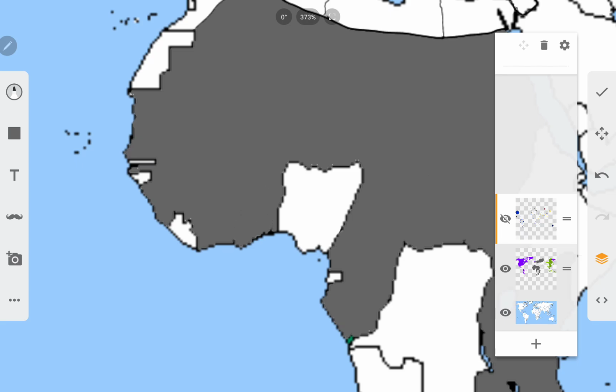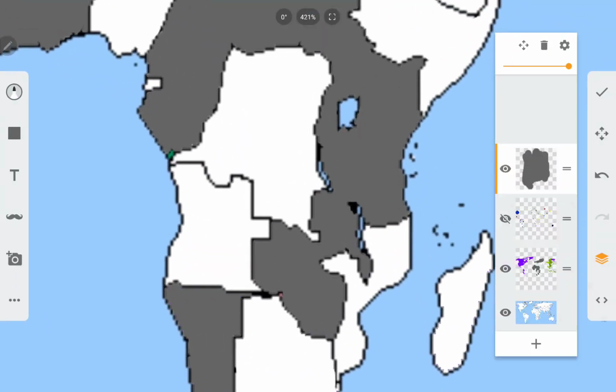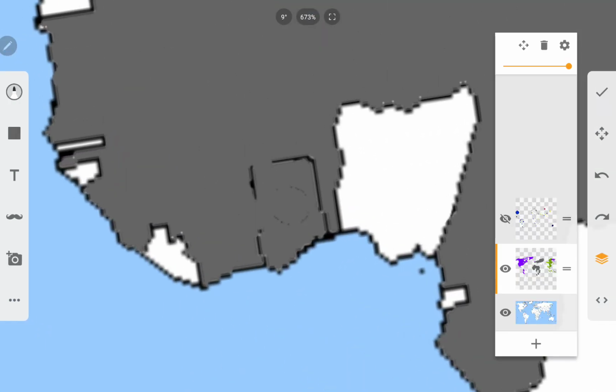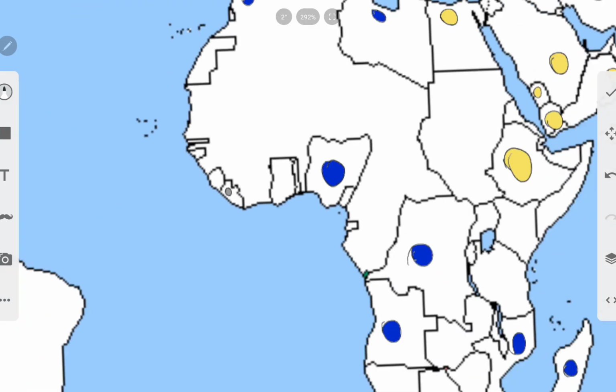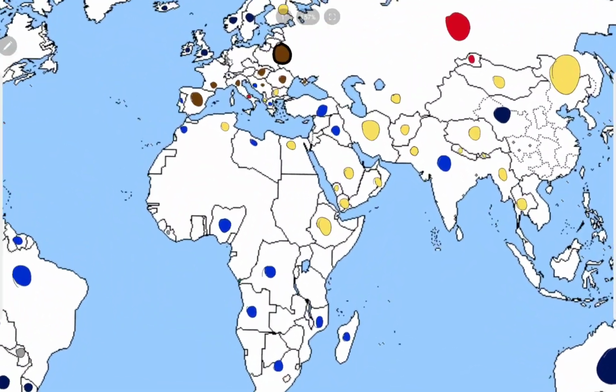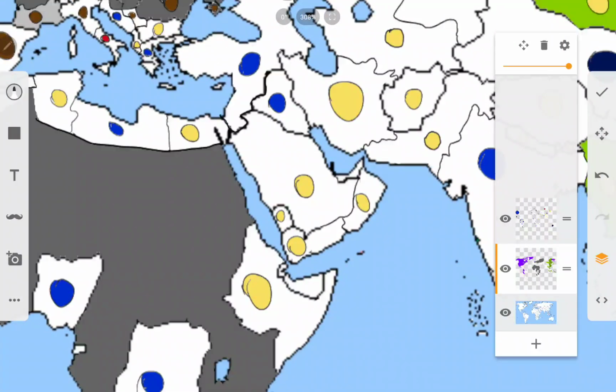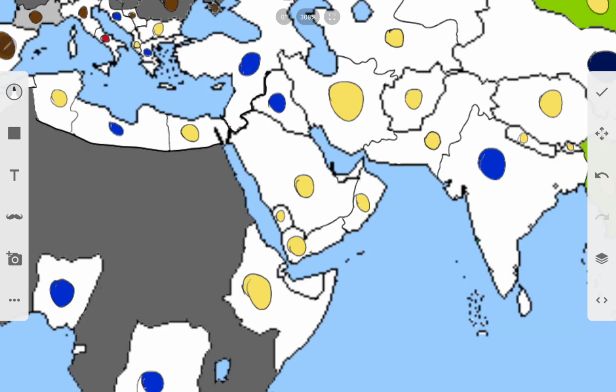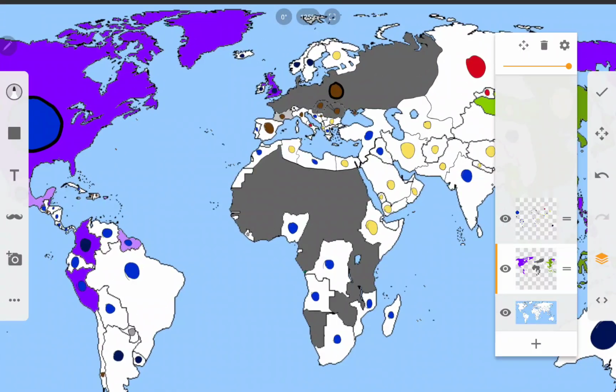We gotta fix this here. No, on this layer. Thank you. Is there any other mistakes on the ideology layer? No, there is not. Okay.